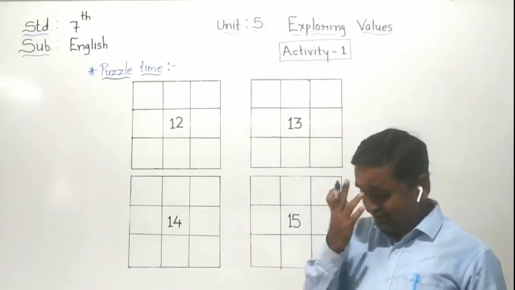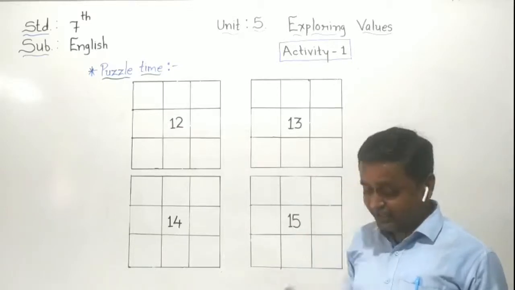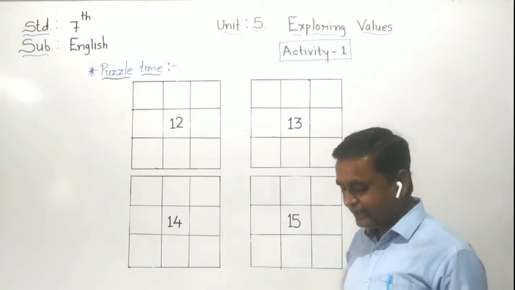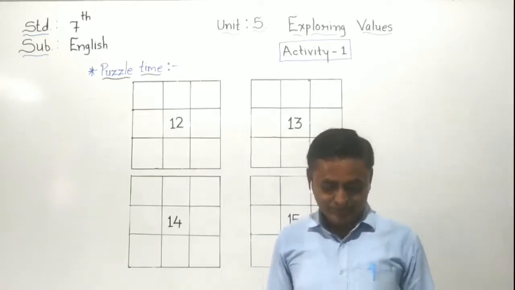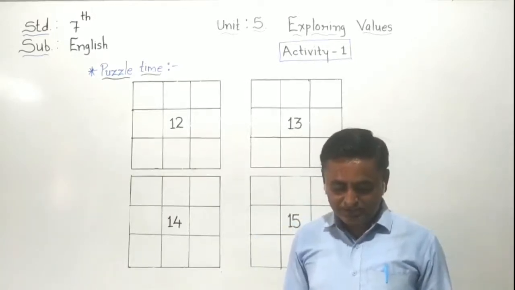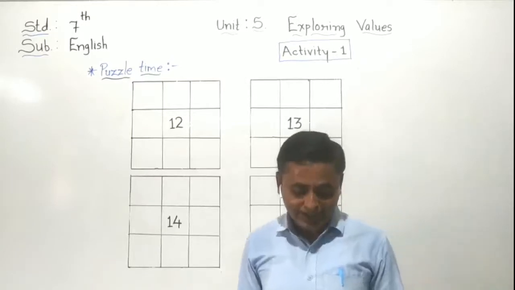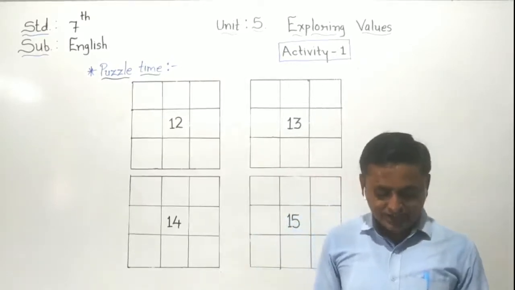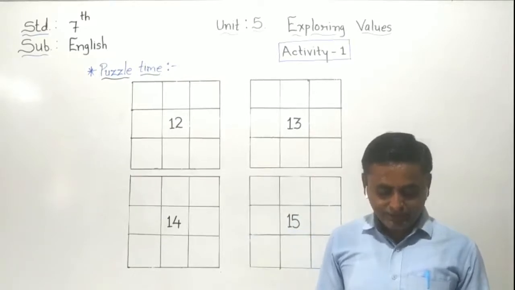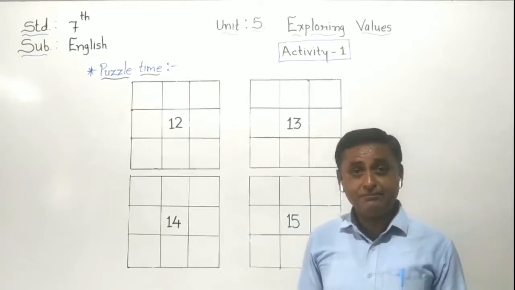Here one mouse is lying on the floor and he speaks something. We have to listen first of all: can you put the numbers 1 to 8 in each of the squares so that each side adds up to the middle number?